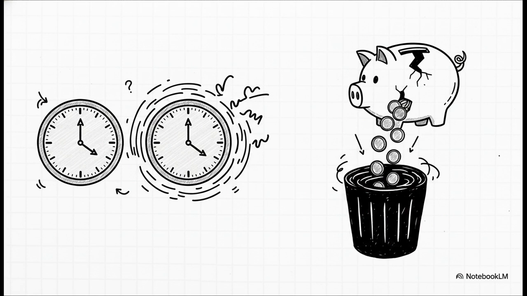To put that into perspective, imagine a banking app. A user deposits $100 on their phone, which talks to a server with a perfectly accurate clock. Concurrently, an automatic direct deposit hits a different server, but that second server has a clock lagging behind by just a couple of seconds. Under last write wins, the bank's database compares the timestamps. The phone's deposit has a newer time, simply because its clock was running faster. So the database keeps the $100 deposit and silently, completely deletes the direct deposit. The money literally vanishes. Now, if your app only inserts unique records, maybe this strategy is fine. But if your application absolutely cannot afford to lose updates, like our banking example, this strategy is a total deal breaker.